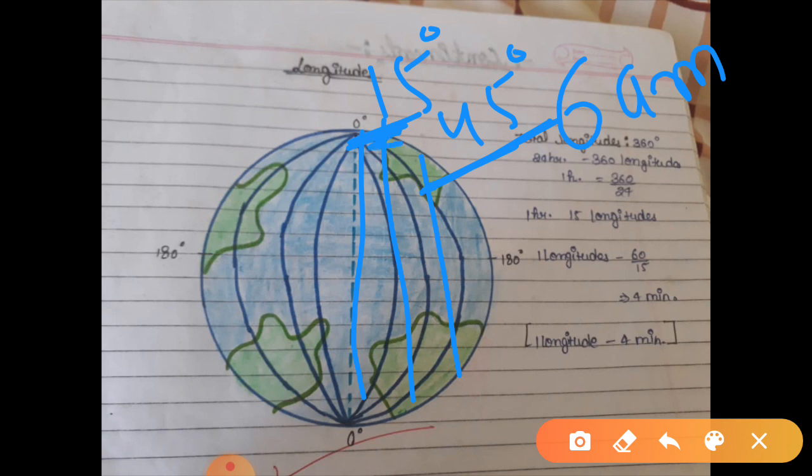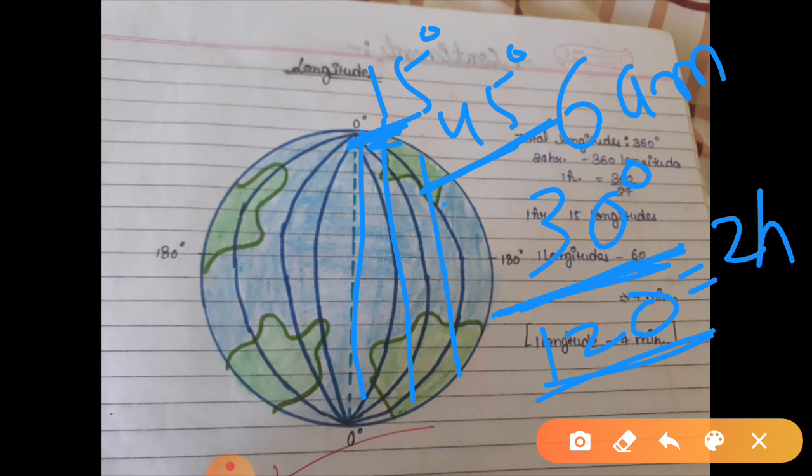The difference is 30 degree, which means 30 longitudes have to be covered. One longitude takes 4 minutes, so 30 longitudes will take 120 minutes, which is 2 hours. So if it is 6 a.m. at 45 degree, the sun will reach here at 8.